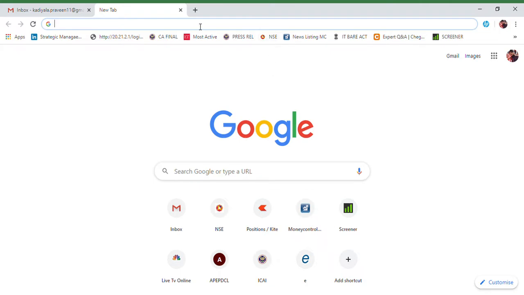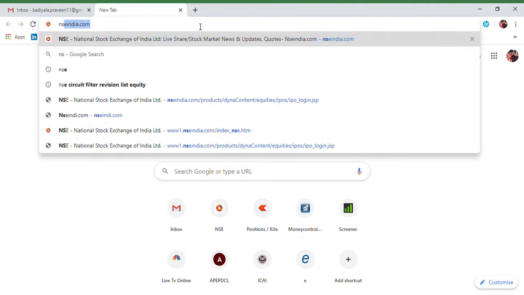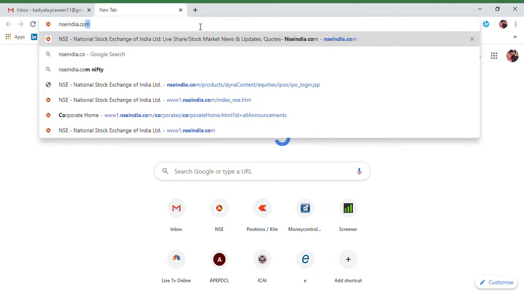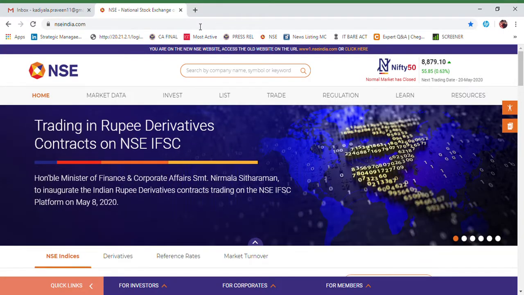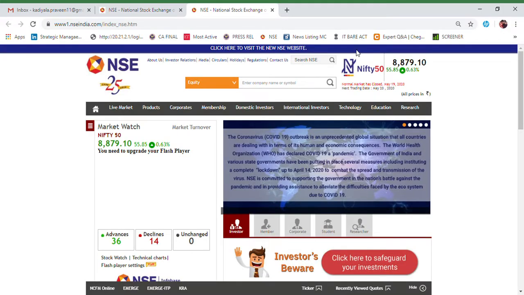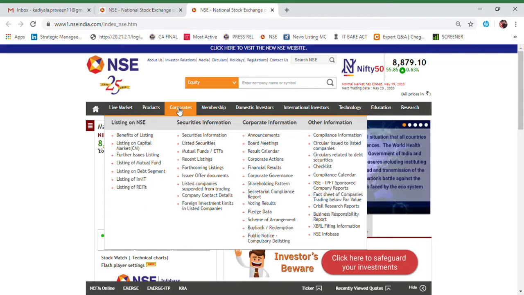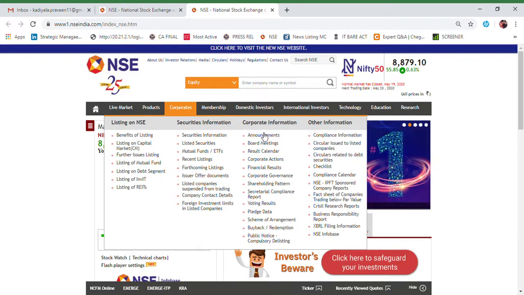To view the NSE site, you simply enter nseindia.com in Google, and here comes the new site. But to get more familiar with the NSE, use the old site for now. To go to the old site, click the symbol I highlighted here, and it will take you to the old site. This is the NSE main page, and here you can click on Corporates, then under Corporate Information, Announcements.